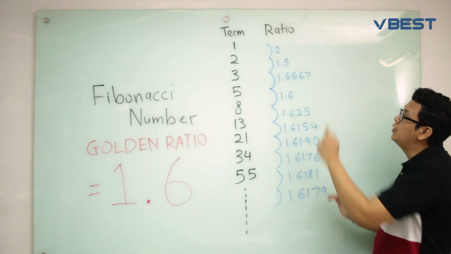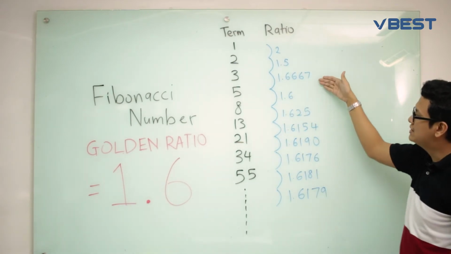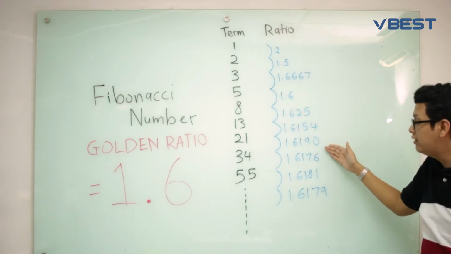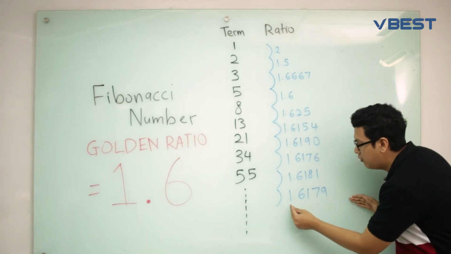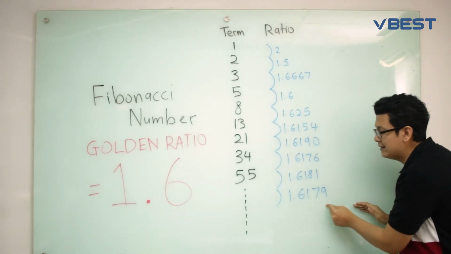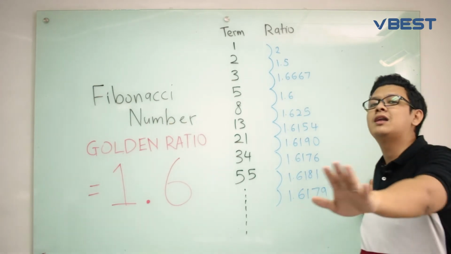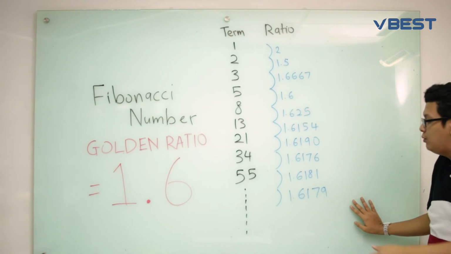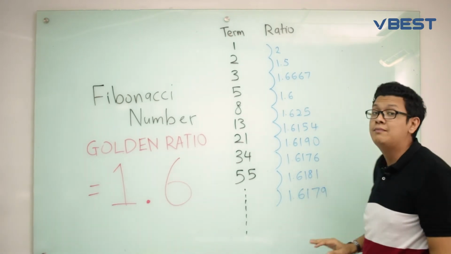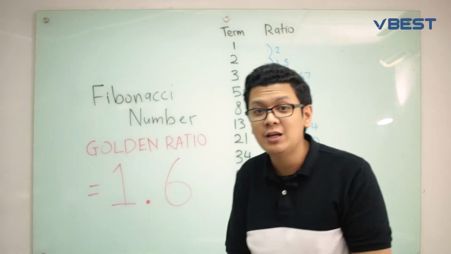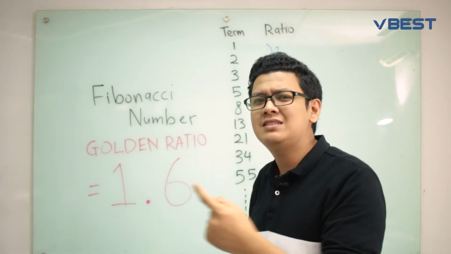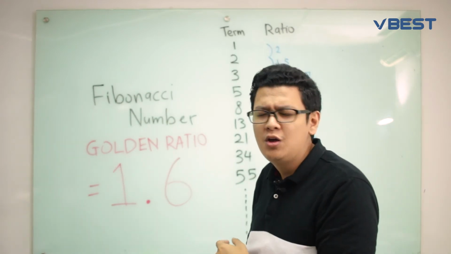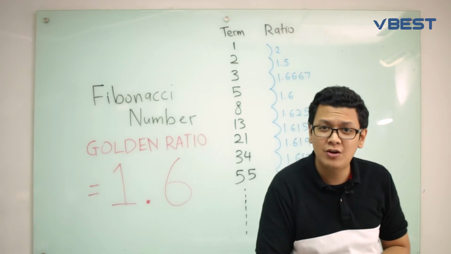You can see from 2 to 2.5, and then 1.6, and it goes on and on to become a fixed number of 1.61, and like that. Okay, you can Google it, and you can see this going down. It will go towards the 1.6 value. Alright, but then what is the relation of this golden ratio with the universal design phenomena that I'm going to talk about?